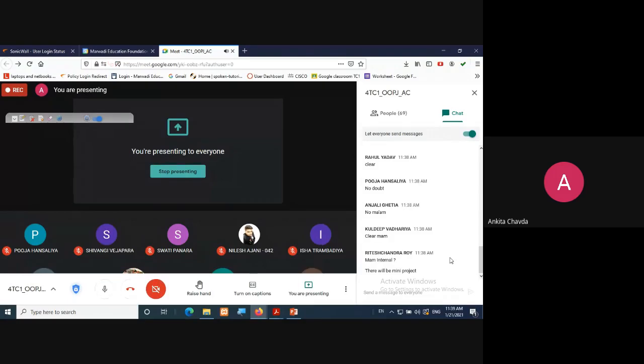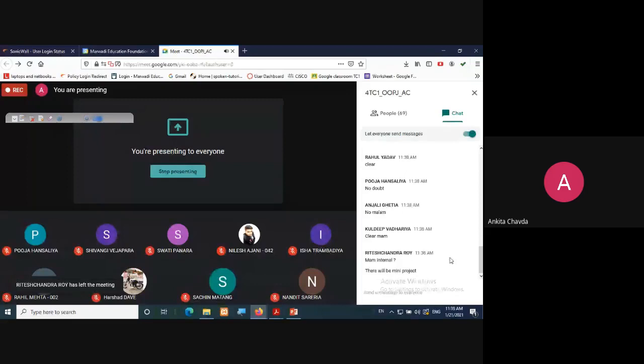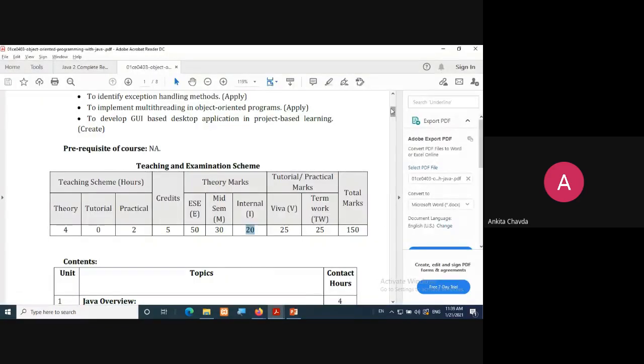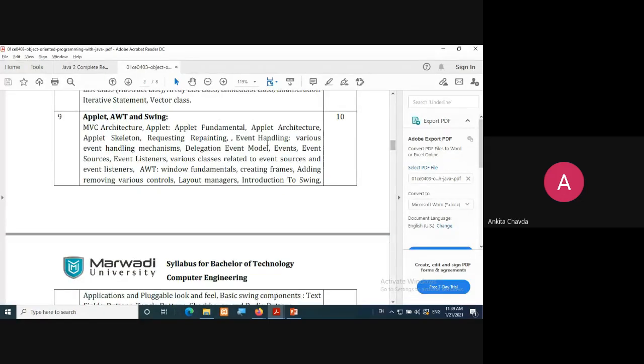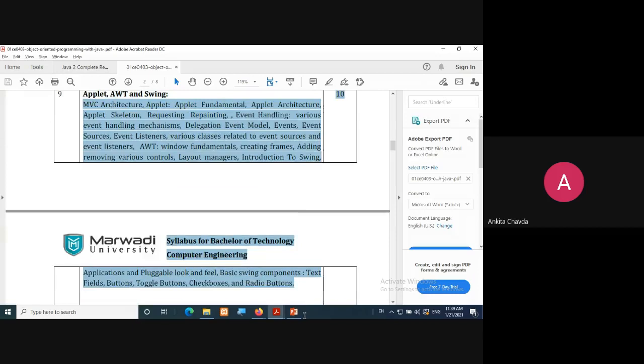At this time we don't have any mini project concept, right? Because if we keep a mini project, you have to choose applet for that, because you have to make some interactive things, right? And if we keep the mini project, this unit will come at last, so you would have very little time to implement it on your own. So this time we haven't kept a mini project.